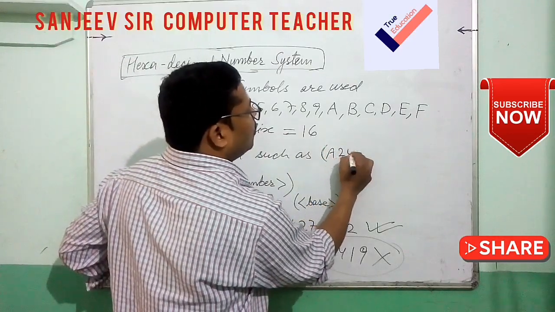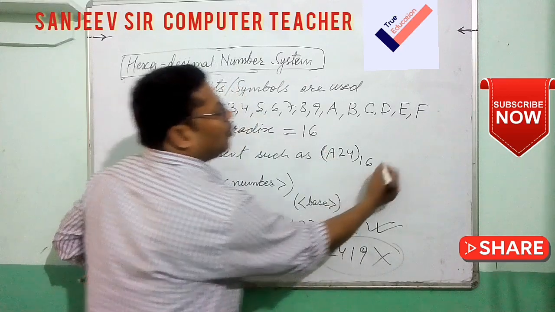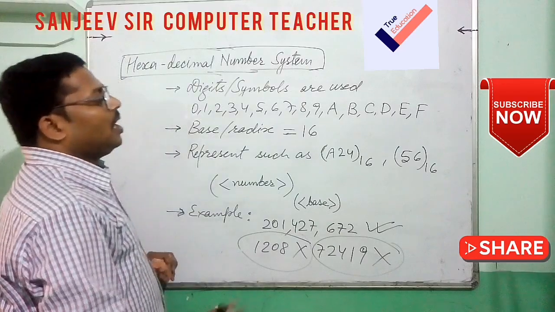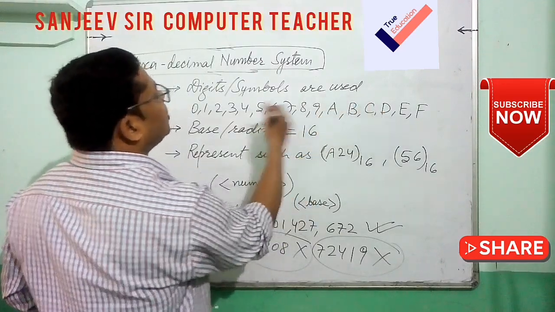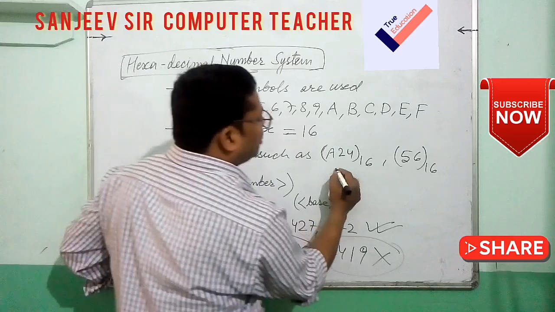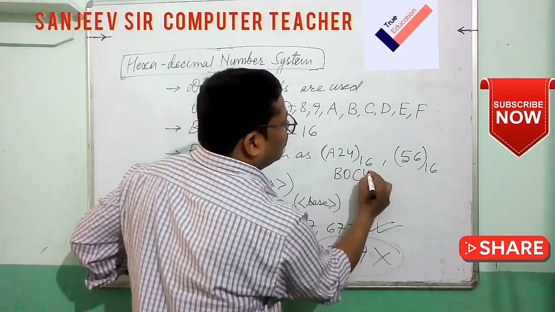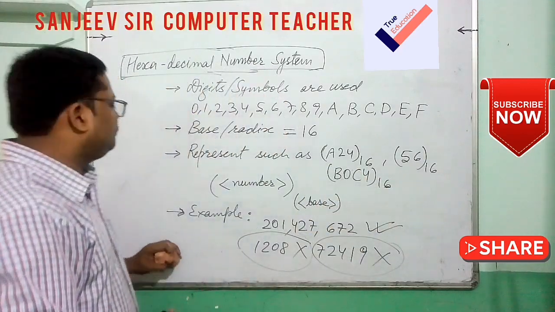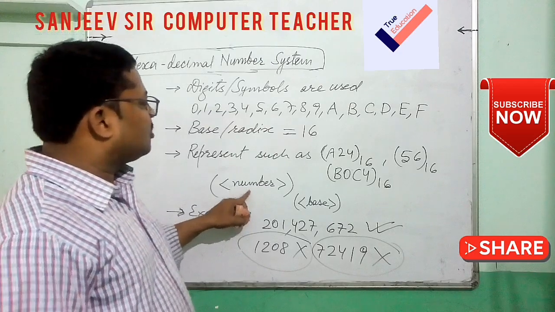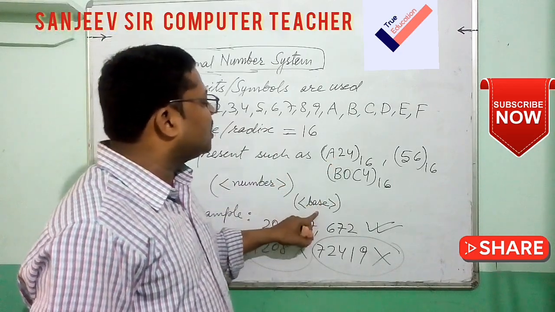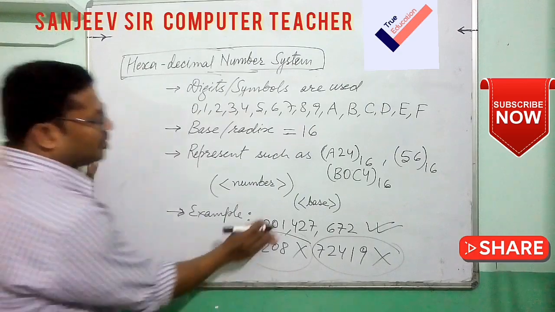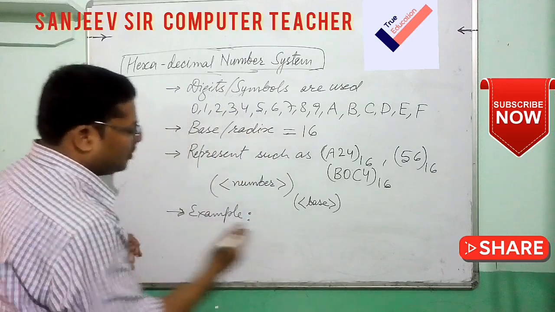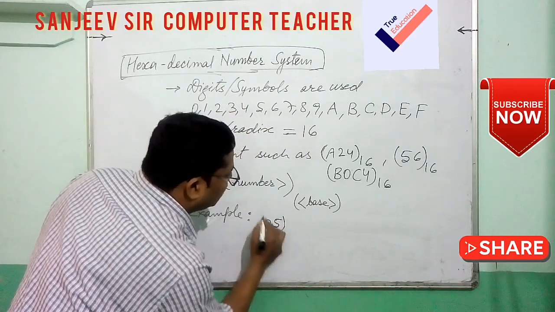For example A 2 4 in base 16. We can also write 5 6 in base 16. This is also any combination, we can write A B C, or B 0 C 4. This is also one type of hexadecimal number. In the base representation, the same number is written and the base is written below the baseline. So here are a few examples, and then we will see what is invalid. 25 also we can write in base 16.